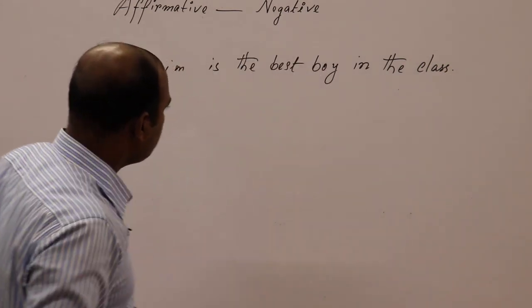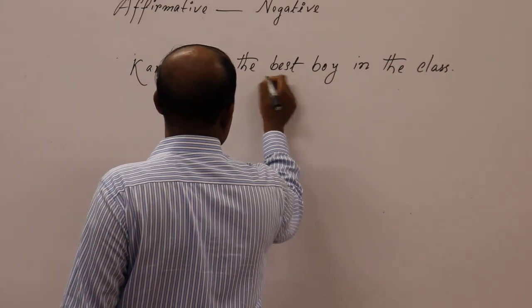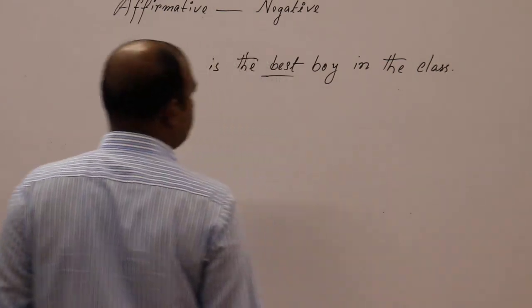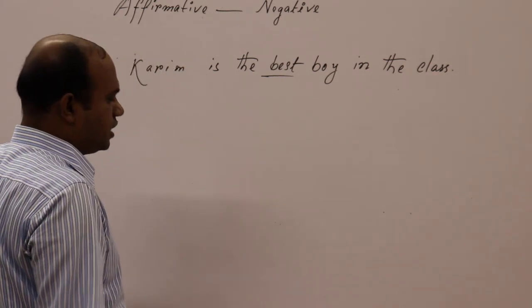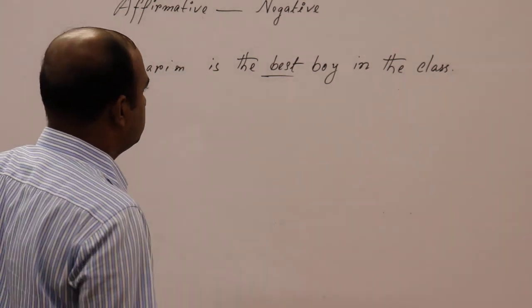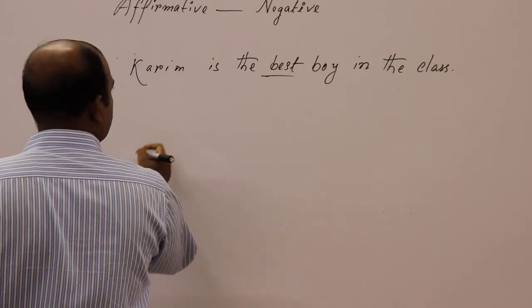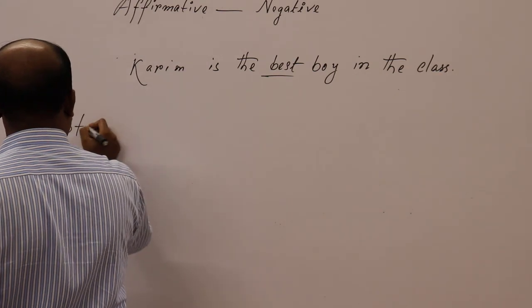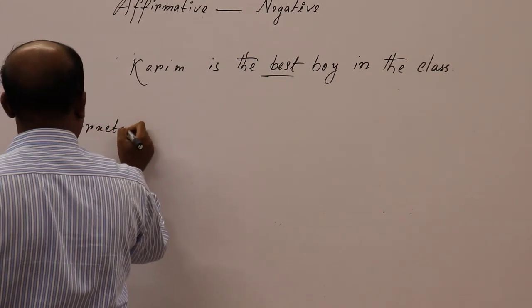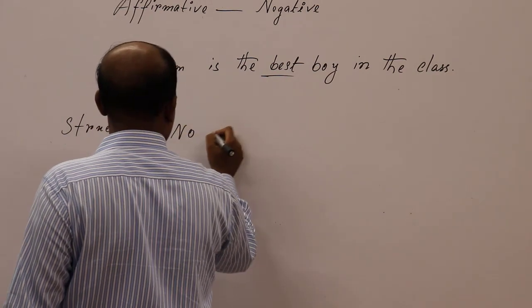Look, here the sentence is in superlative degree. So you have to follow a structure if you want to change the sentence into a negative sentence. Then you need to use the structure: no other. Look here, no other.